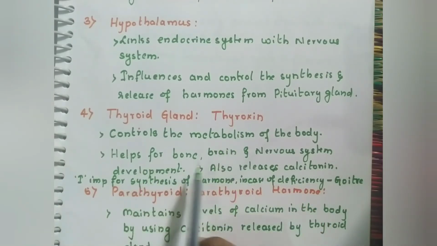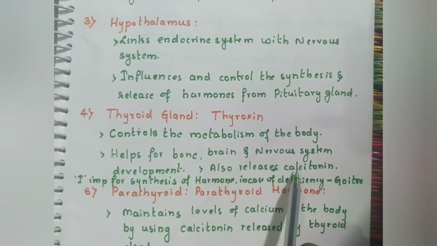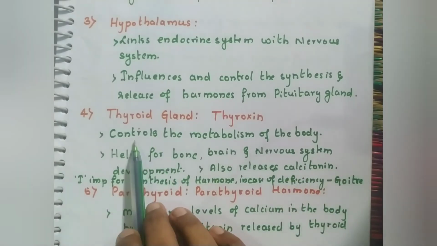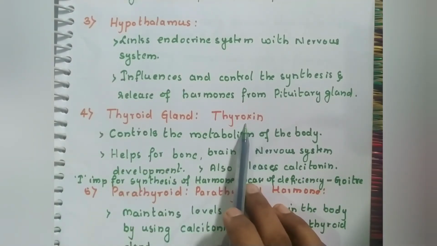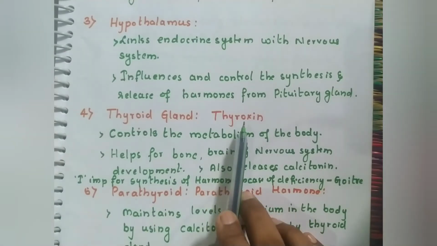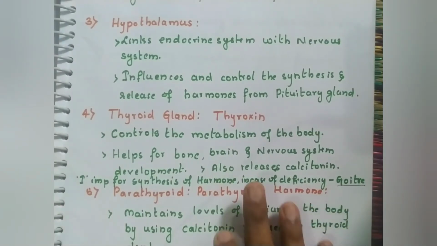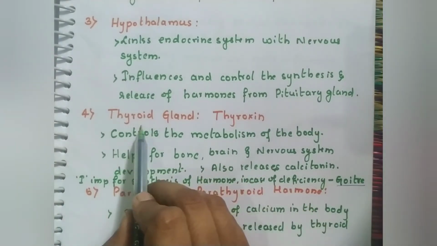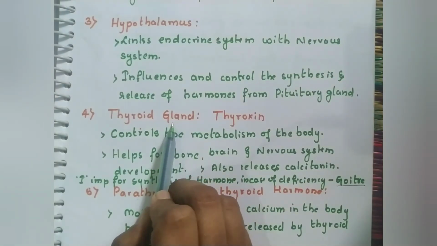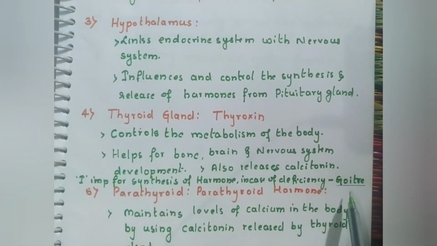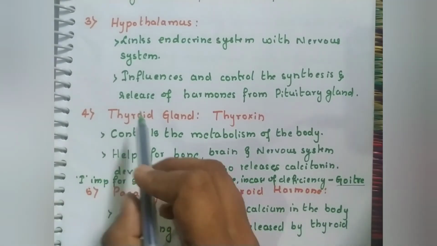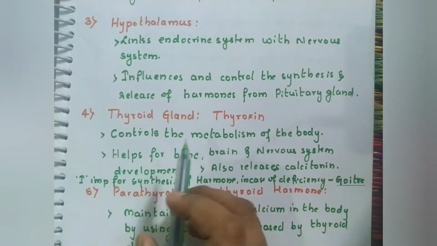It helps in bone, brain, and nervous system development. It also releases calcitonin, which helps in the absorption of calcium. Iodine is very important for the synthesis of this hormone. In case of deficiency of iodine, a disease called goiter is caused. I've written here, goiter is a condition where, in case of iodine deficiency, the thyroid glands will swell up and hang.